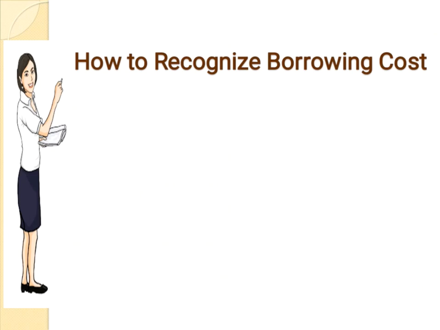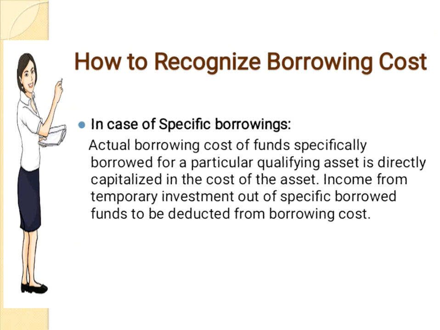How can we recognize a borrowing cost? In case of a specific borrowing, actual borrowing cost of funds specifically borrowed for a particular qualifying asset is directly capitalized in the cost of asset, reducing income from temporary investment out of the specific borrowing funds.